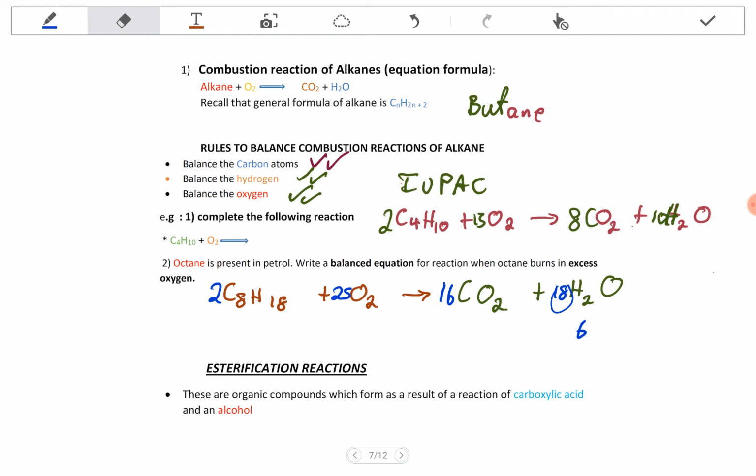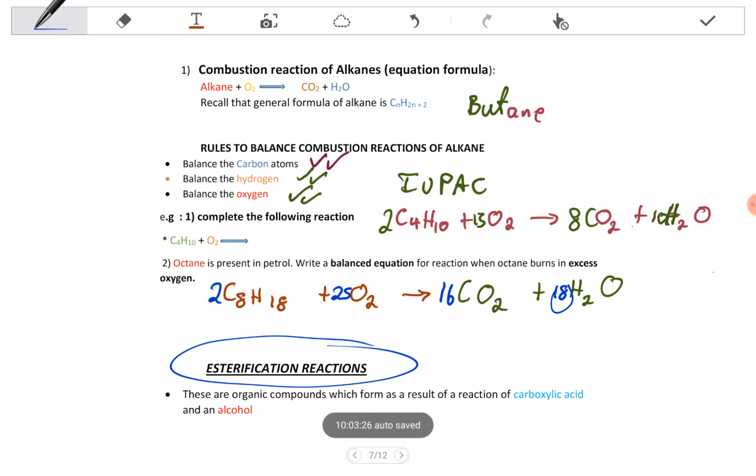So let's do the last one. The last one is going to be the esterification reaction, since we said we are going to talk about these two. This is an important kind of reaction because it's formed by combining a carboxylic acid and an alcohol. So when you combine the two, you get these esters.